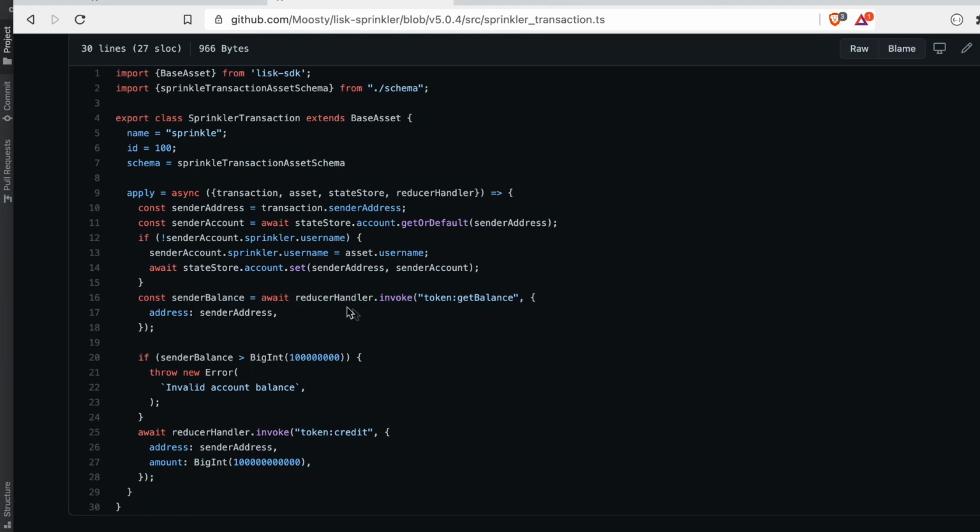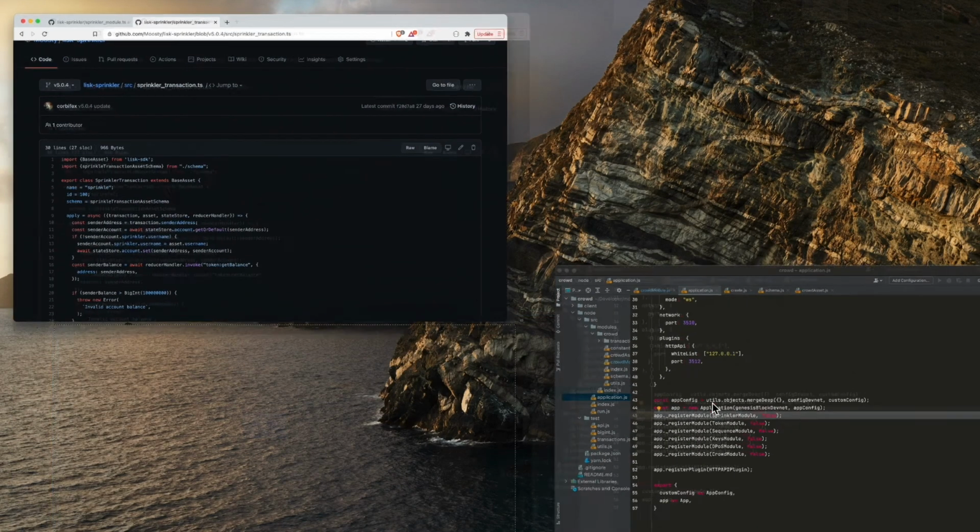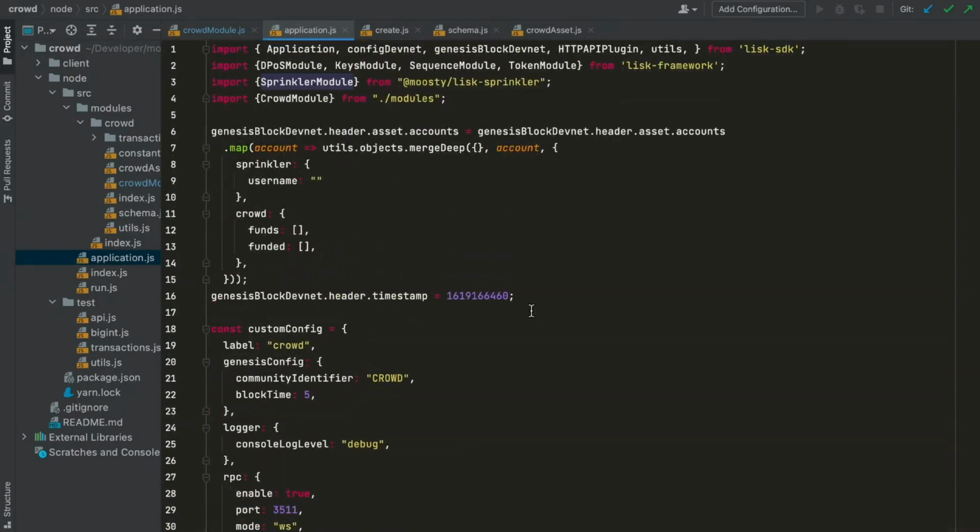So here we also use the reducer of the token module. So we invoke the reducer of the token module to get the balance. So the sprinkler module, it's pretty easy to install and to use for proof of concepts, and we added it to all our proof of concepts just to make sure that everybody can play around and has enough tokens to play around with. That's it.